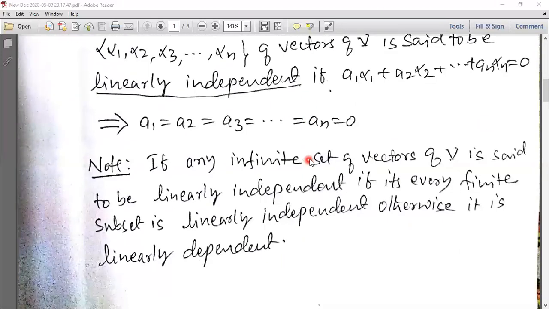After these two definitions, we come to the conclusion: any infinite set of vectors of V is said to be linearly independent if its every finite subset is linearly independent, otherwise it is linearly dependent. I once again repeat this. Any infinite set of vectors of V is said to be linearly independent if its every finite subset is linearly independent, otherwise it is linearly dependent.